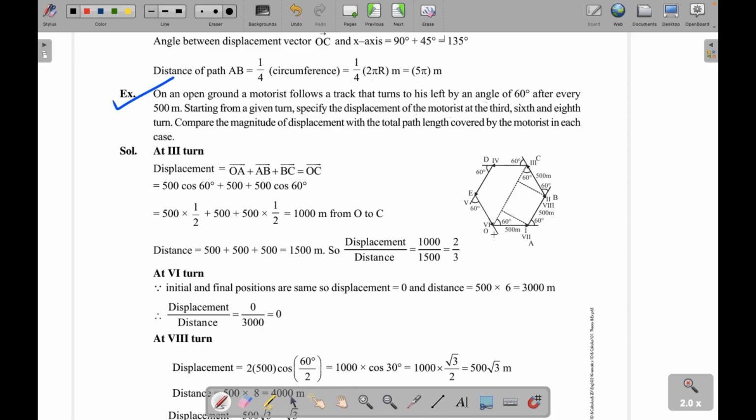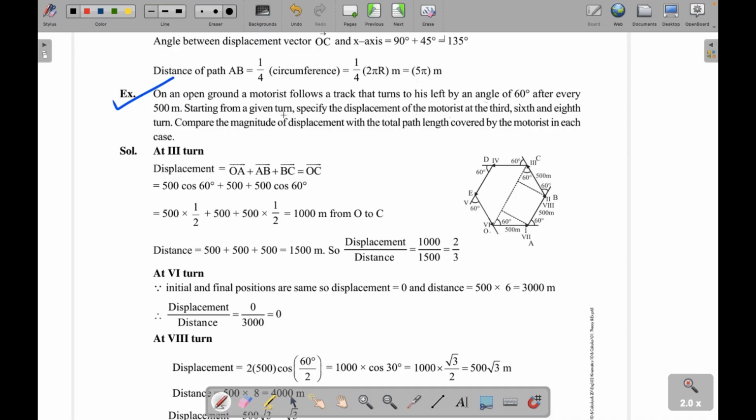There's a motorist, say it starts from this point, right? Now it moves 500 meters and then turns 60 degrees to his left. So if you travel in this path, this will be your left, right? So you travel for 500 meters, turn left, then you travel for 500 meters again, then turn left 60 degrees, then you travel 500 meters again, turn left 60 degrees. So you are making 60 degrees every time, right?